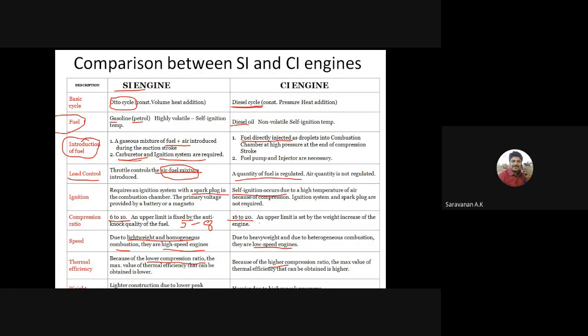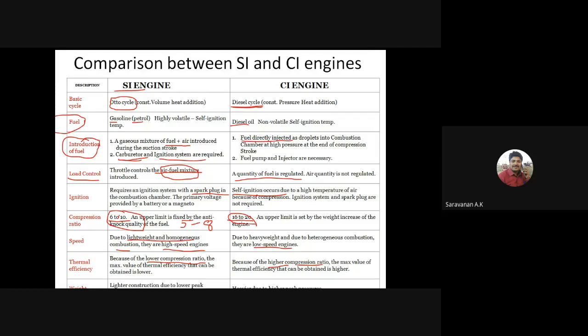Why? Because the compression ratio is high. Here the compression ratio is low, so the thermal efficiency is low in the SI engine. Then the weight construction is lighter with lower peak pressure, and here higher peak pressure, right? So these are the differences between the SI engine and the CI engine.